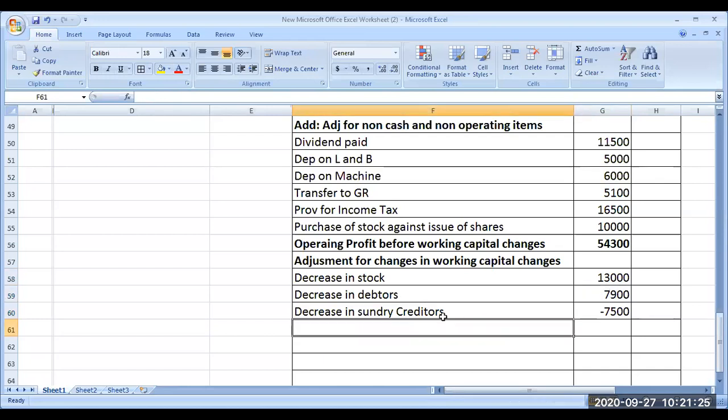Next, I am just bringing in the difference in sundry creditors. Sundry creditors, look at the balance sheet. Sundry creditors, it was 75,000, now it is 67,500. So difference is 7,500. I am bringing it here. Next.